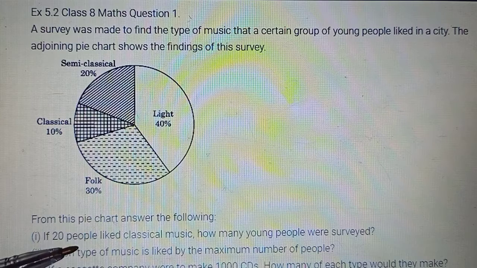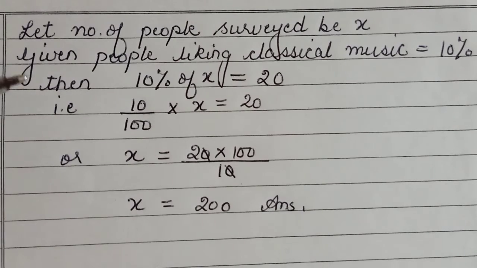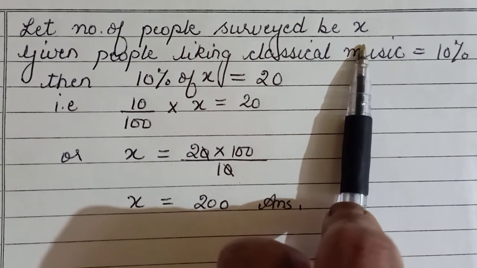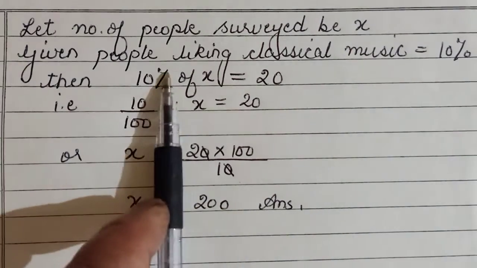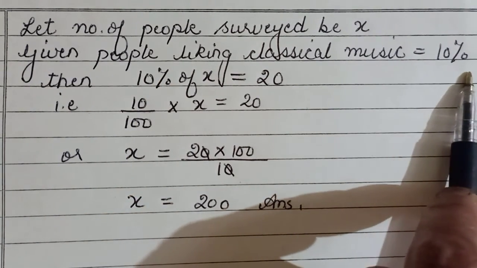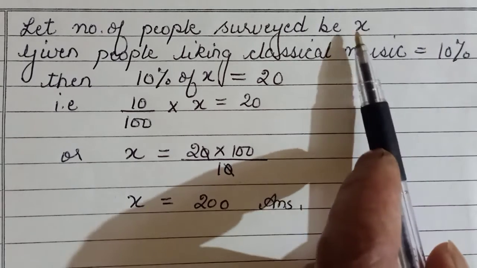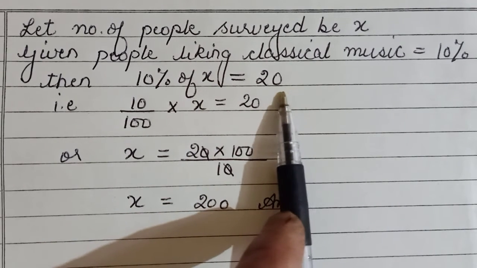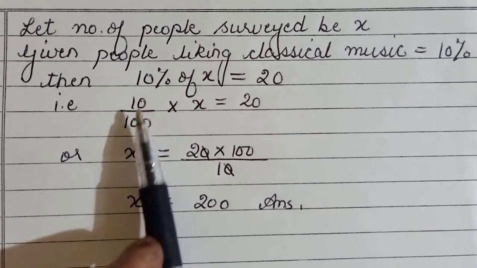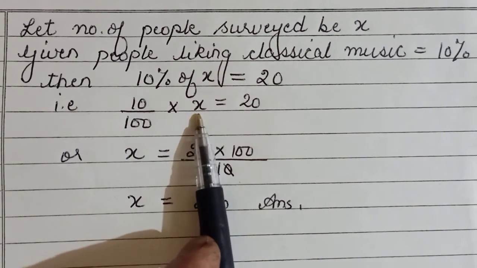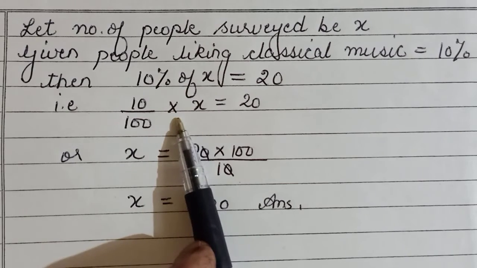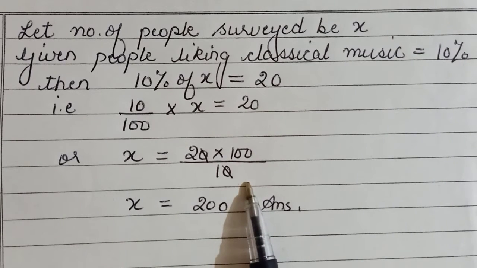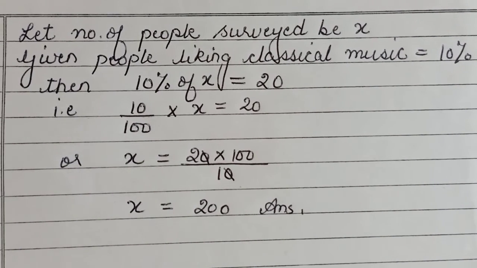There are two ways you can do that question. One is by assuming the number of people surveyed is x, which we don't know. Suppose x people were surveyed, then the people who like classical music were 10% of x, and that is given to us as 20. Percent means upon 100, so 10 upon 100 into x is equal to 20. Of means multiplication. So for finding x, 100 will come to the numerator and 10 will go to the denominator on the other side. That means total 200 people were surveyed.